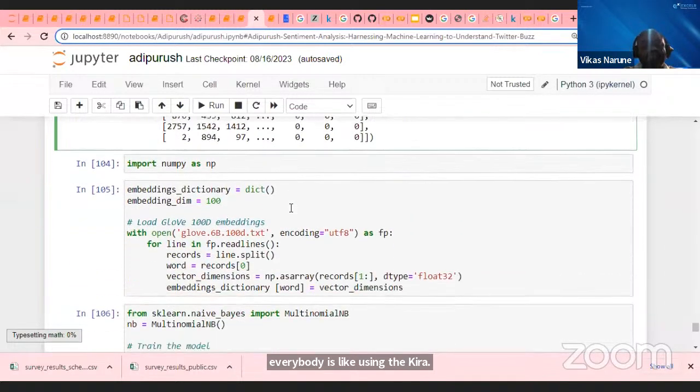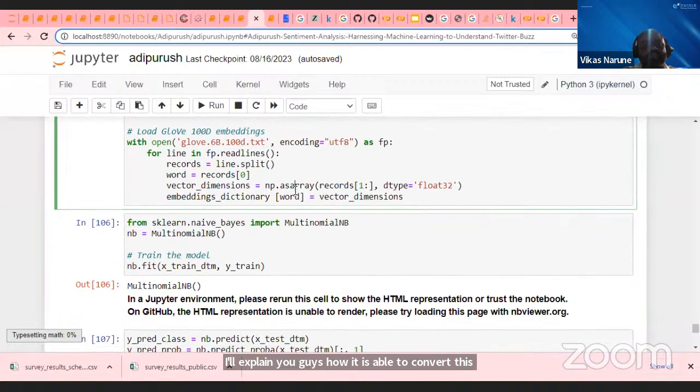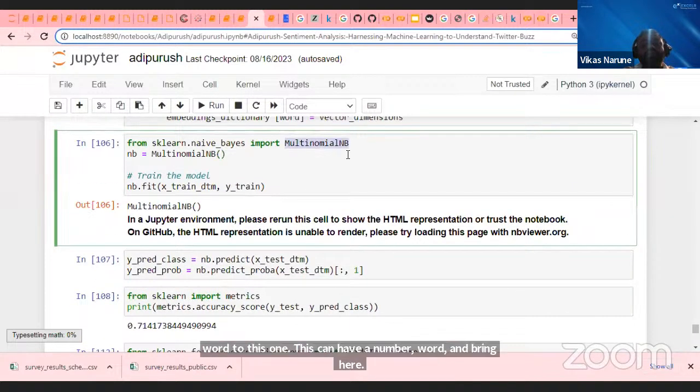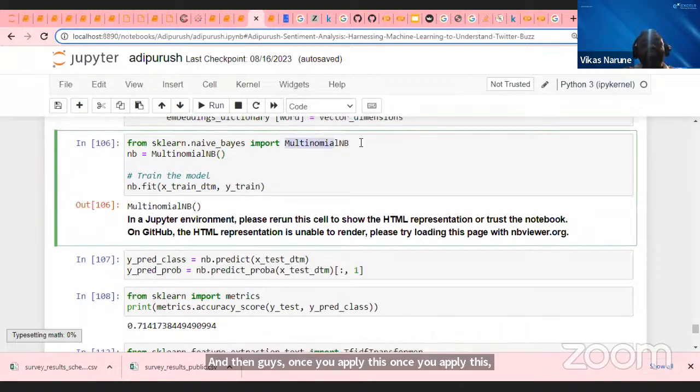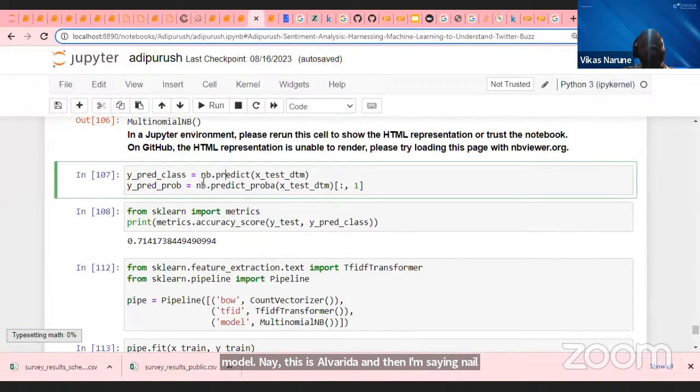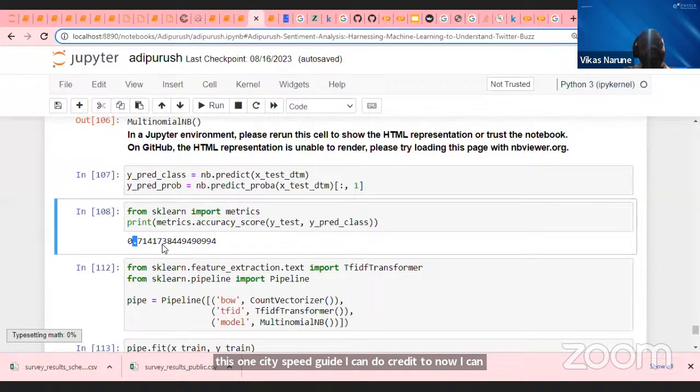Then, guys, once you apply this, that is the time I'm calling my model here. My model is a multinomial naive Bayes model, because I have more than 2 categories. I have 3 categories. That's why I'm calling the multinomial naive Bayes algorithm. Then I say naive Bayes model dot fit on training data. Once it is fit, I can do predict now. I can pass the test data, do a prediction, and look at my accuracy score, which is giving me an accuracy of 75%.